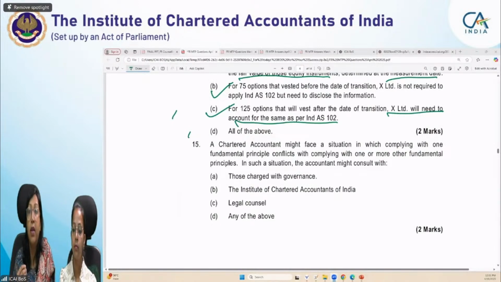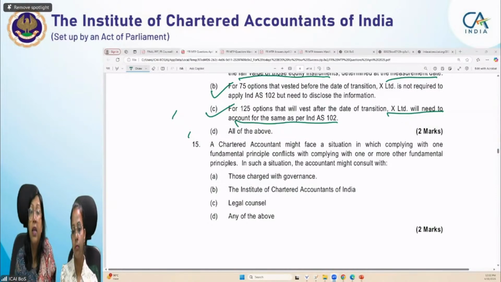For example, for GST the commission is giving, for direct tax there is the CBDT, there is SEBI, and for government, any government pronouncements which you can refer to. The Ministry of Corporate Affairs has given acts and all. So these are those charged with governance. You can consult them. You can also go through ICAI for their opinion, like we have expert advisory committees. From there, you can seek the guidance and opinion, and accordingly you can apply it.